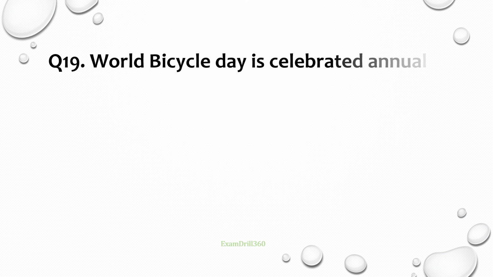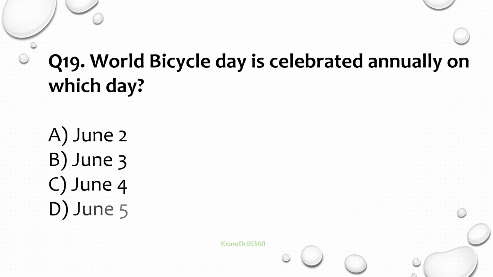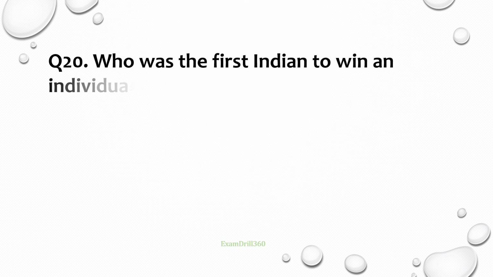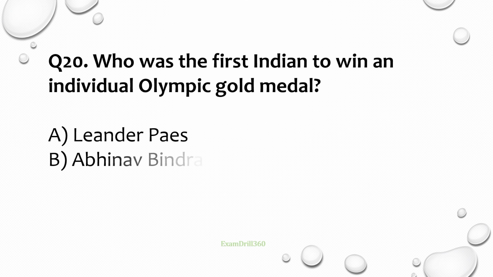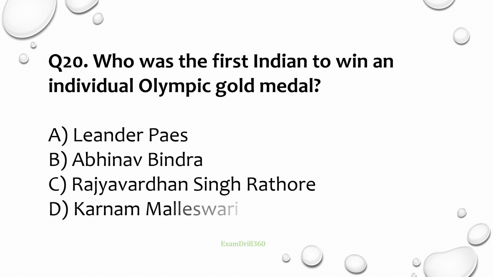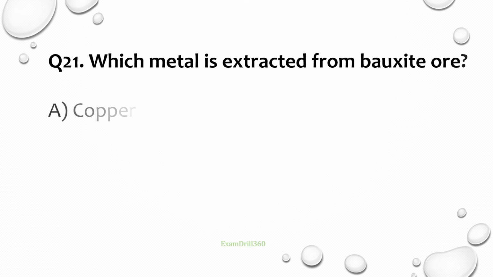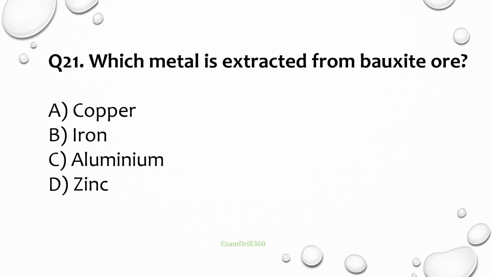Question number 19. World Bicycle Day is celebrated annually on which day? Correct answer is June 3rd. Question number 20. Who was the first Indian to win an individual Olympics gold medal? Correct answer is Abhinav Bindra. Question number 21. Which metal is extracted from bauxite ore? Correct answer is aluminium.